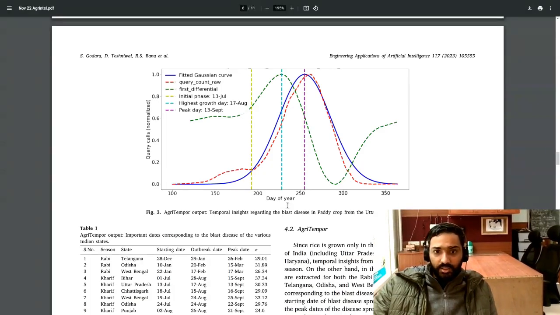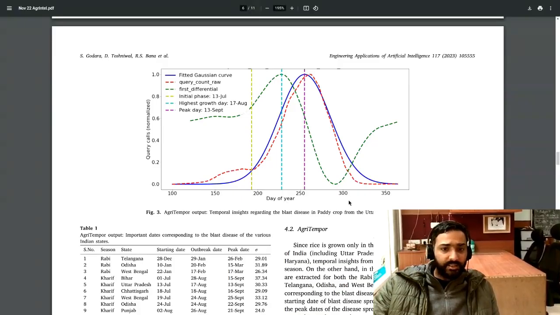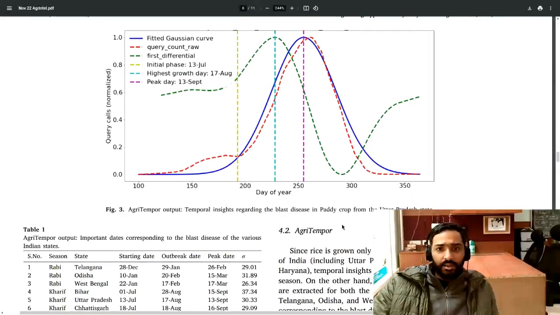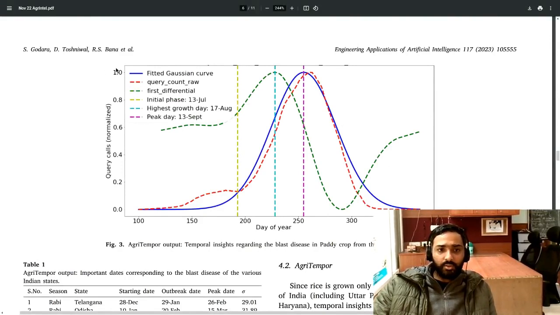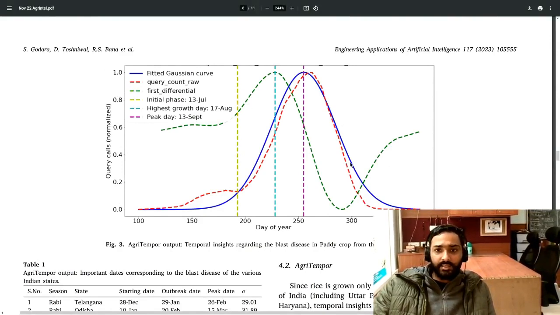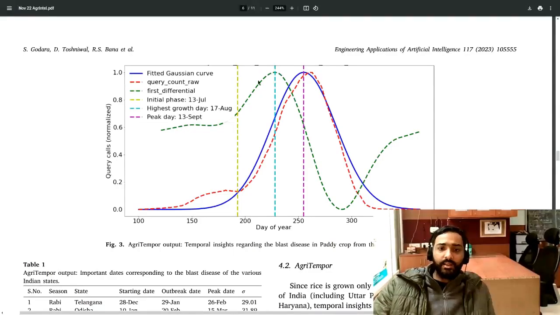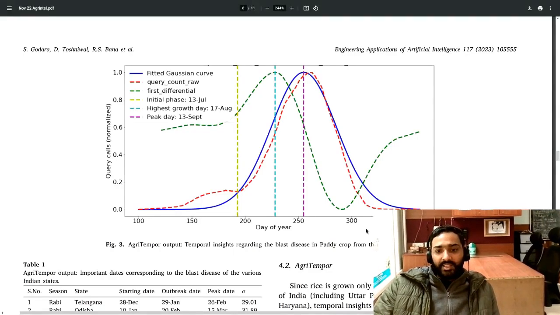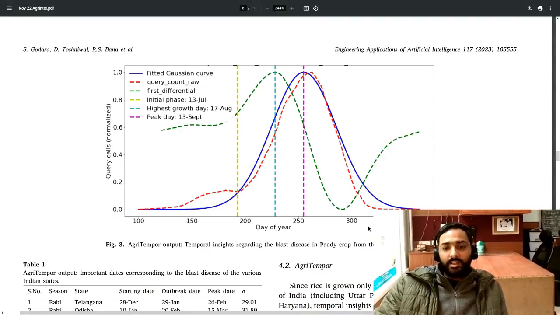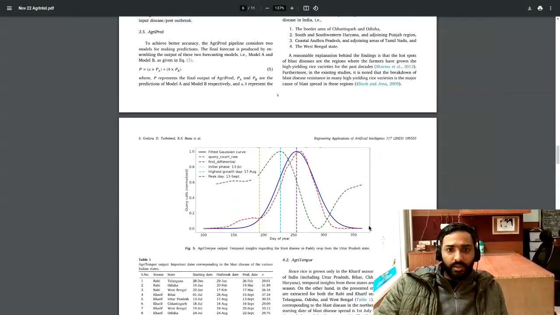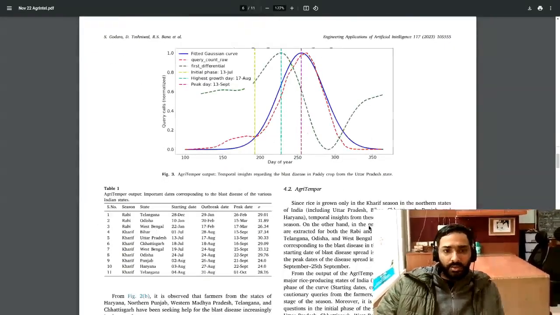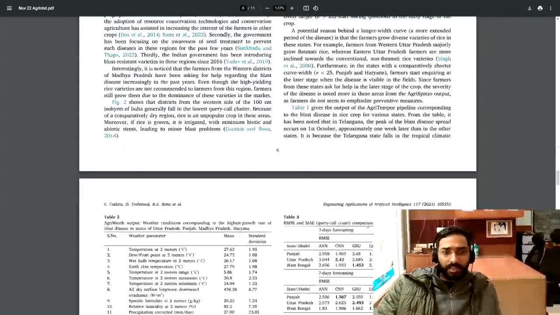So this is the day of year on the x-axis, as you can see, and the number of query calls, normalized, on the y-axis. We can show how many calls are being asked by the UP state farmers regarding the blast disease in the paddy crop. So this is one of the other aspects.